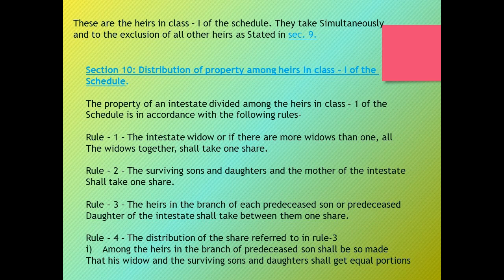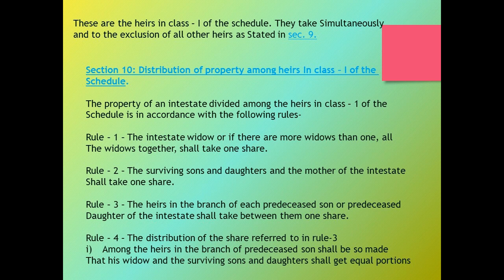Under Rule 2, the surviving sons and daughters and the mother of the intestate shall take one share each. And under Rule 3, the heirs in the branch of each predeceased son or each predeceased daughter of the intestate shall take between them one share.